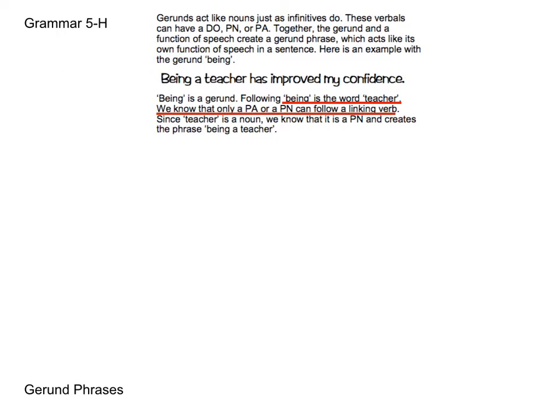Well, in this instance, being is a linking verb. To be will always be a linking verb. So we know teacher is not going to be a direct object. Instead, we know that teacher is a noun and that is following the linking verb, so that makes it a predicate nominative. So the phrase being a teacher is the verbal being and teacher as a predicate nominative, and that will be